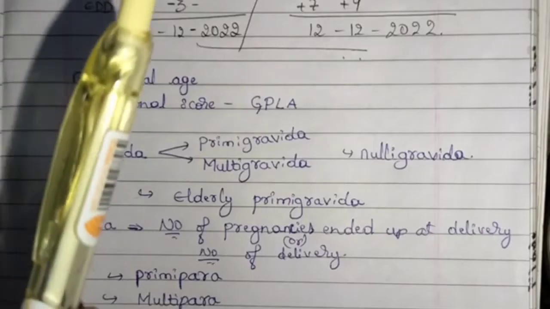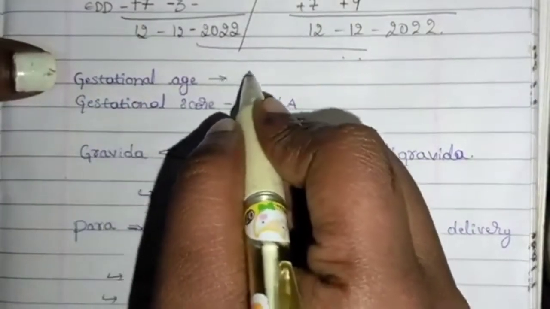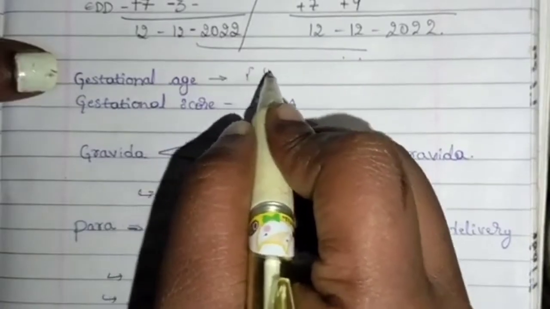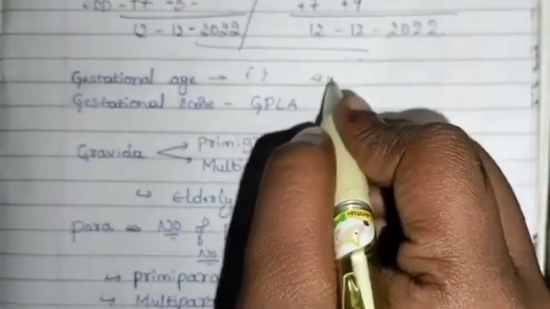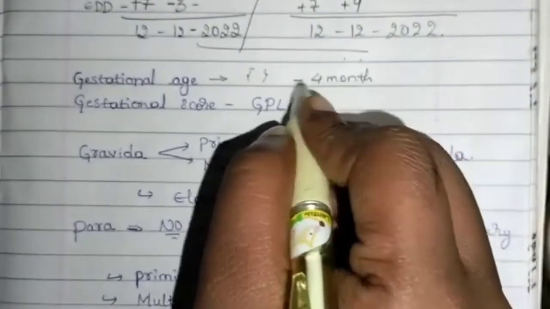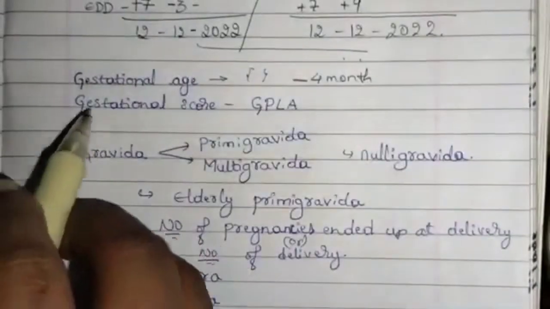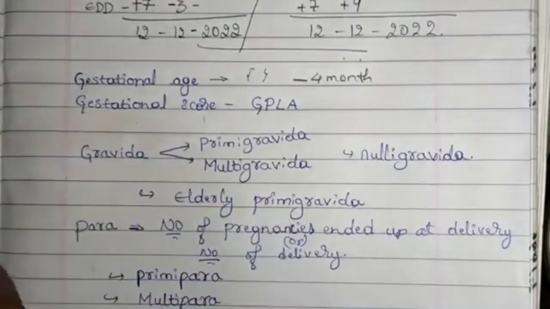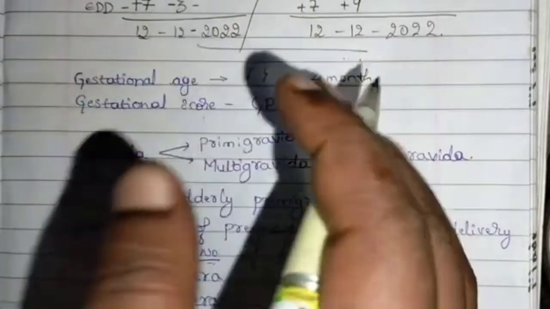Next, we have gestational age. Gestational age is nothing but the period at which she is pregnant. For example, if the woman is 4 months pregnant, then her gestational age is 4 months. Okay, that is the period of pregnancy. Gestational score. Gestational score is nothing but GPLA. This is how you write the score.